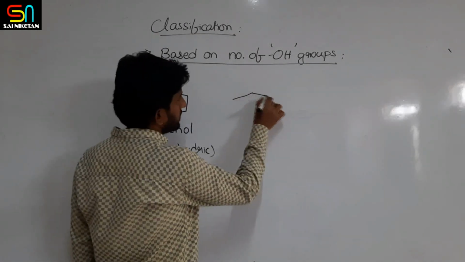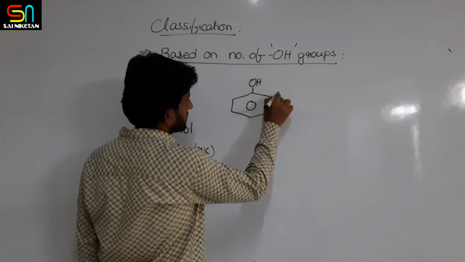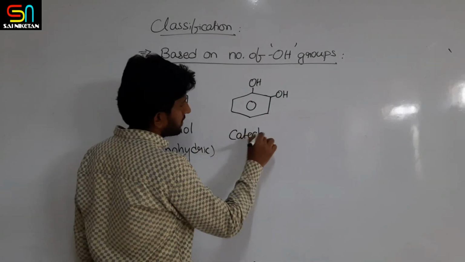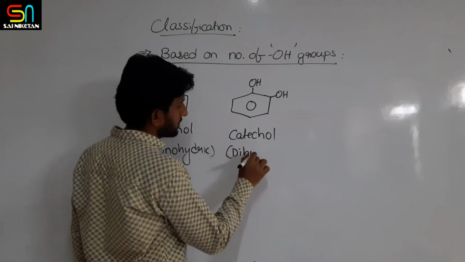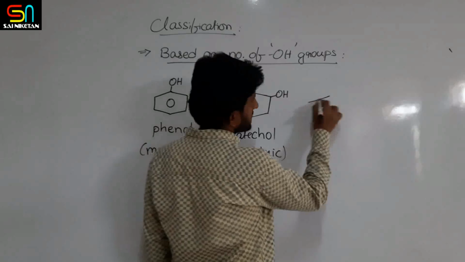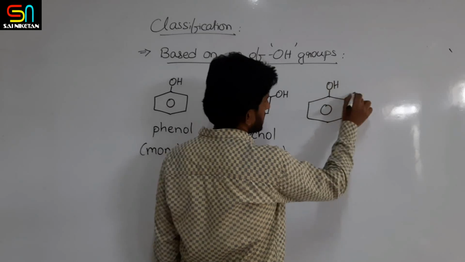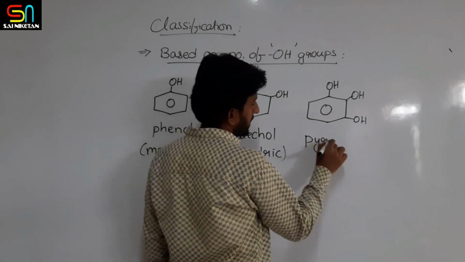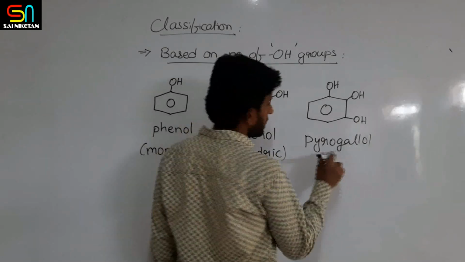Similarly, benzene ring with 2 OH groups ortho to each other, then this molecule is called catechol. It is dihydric. Similarly, benzene ring with 3 OHs adjacent to each other is called pyrogallol.